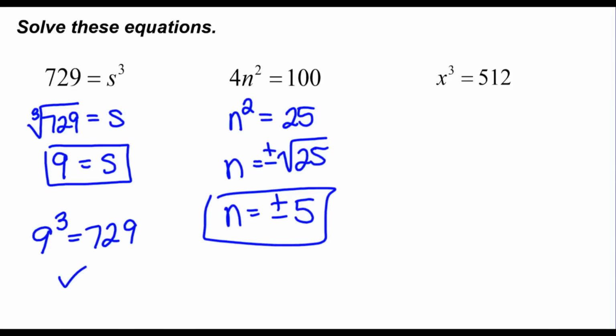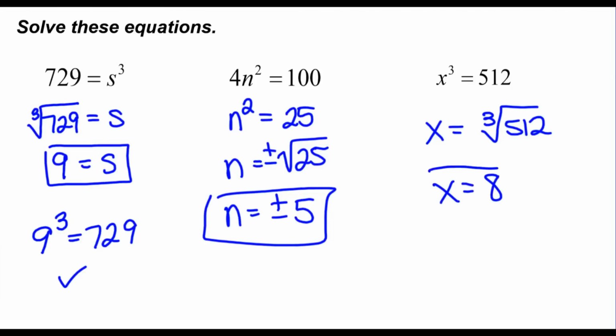And then the last one, x cubed equals 512. Again, to solve this, I'm going to have to take the cube root of 512. And if you type that in your calculator or if you have that memorized, x is 8. And I know that's true because if I type 8 to the third power, it is 512. So I know x is 8.